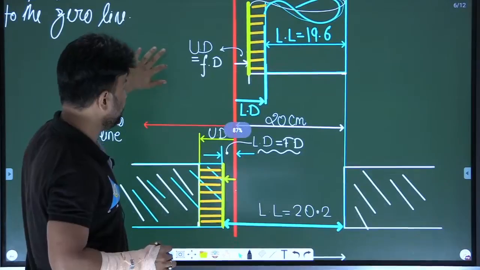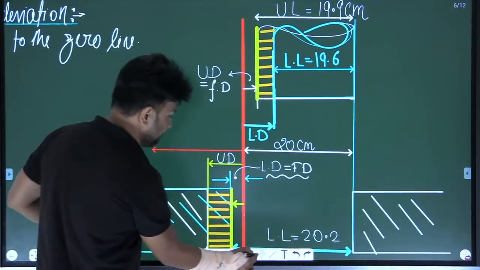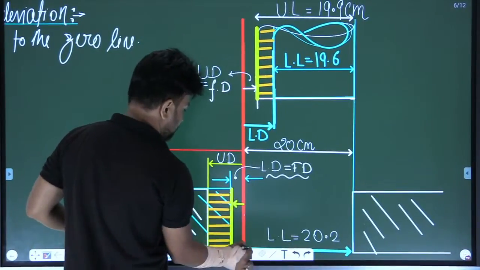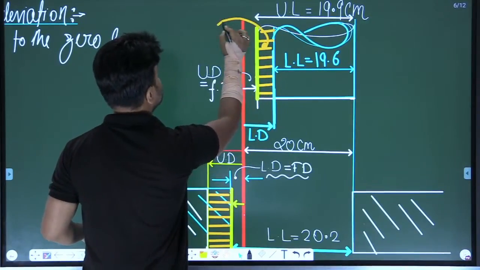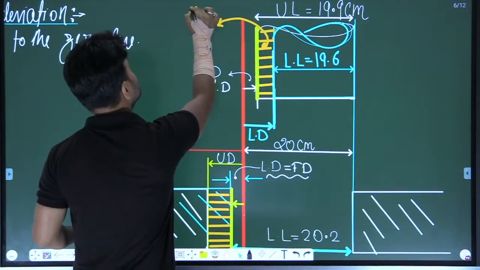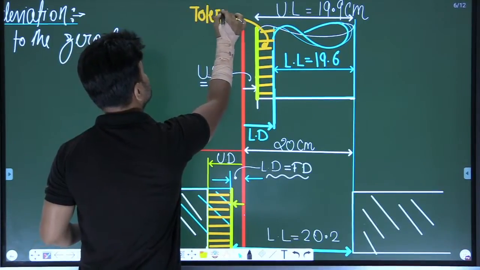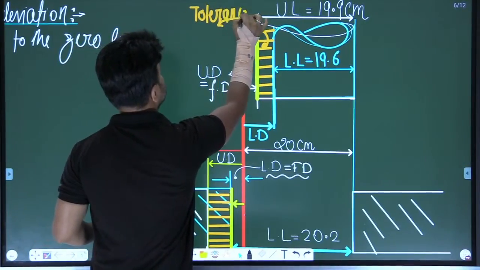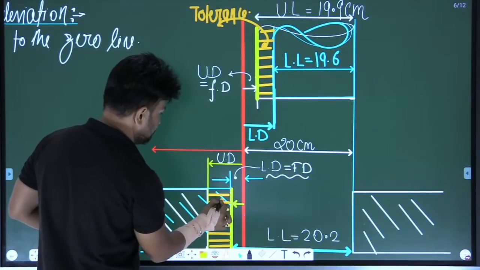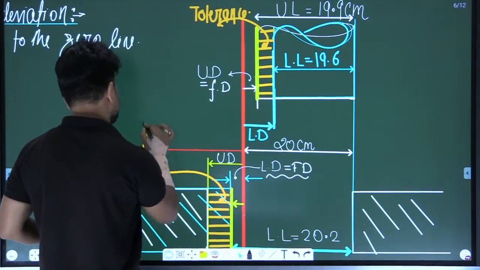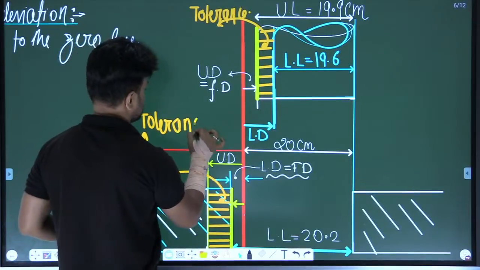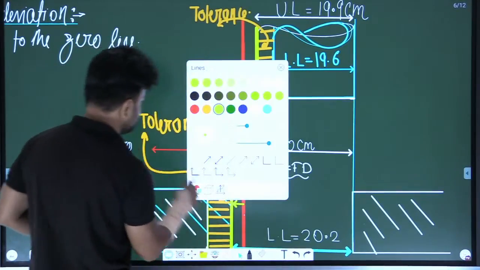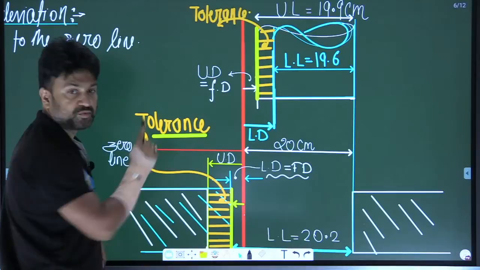Okay, I will mention something also. This is basically the tolerance. Okay, this is the tolerance. Right? This is the tolerance. So let's move.